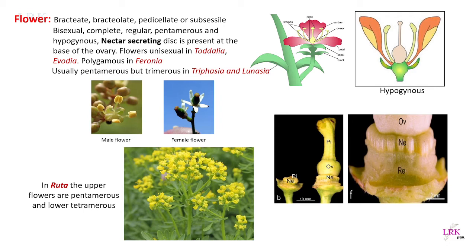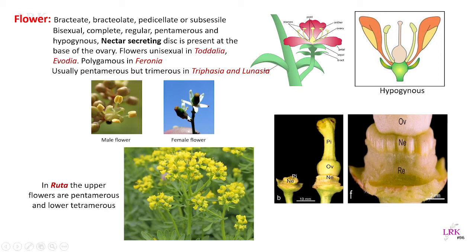And usually pentamerous, but trimerous in Triphasia and Limonia. Trimerous condition is nothing but the number of petals and sepals being three or multiples of three. And in Ruta graveolens, the upper flowers are pentamerous and the lower flowers are tetramerous in condition.